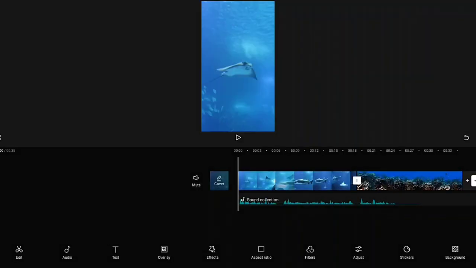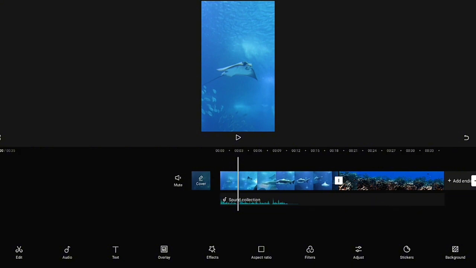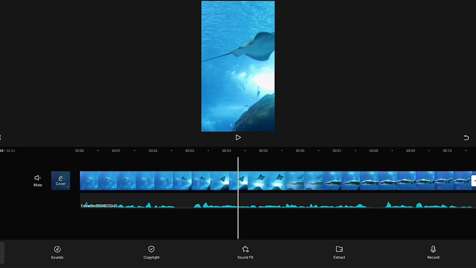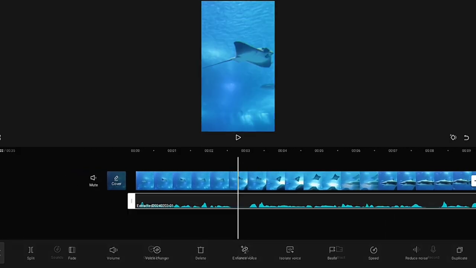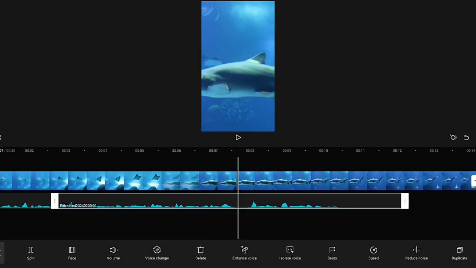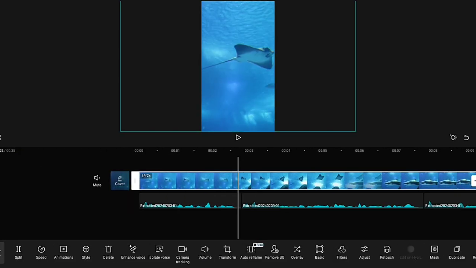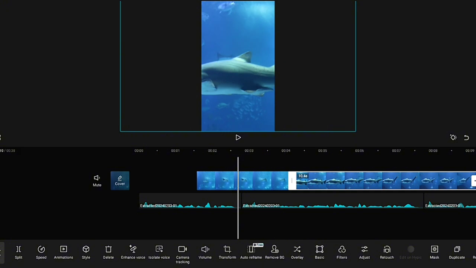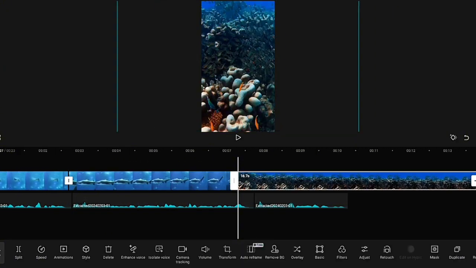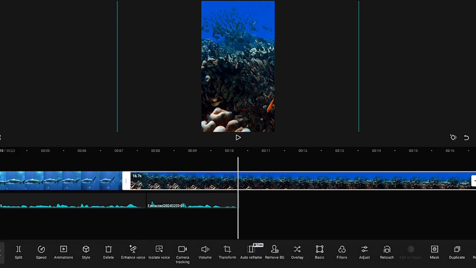Step 4. Now we'll do the editing. So come to CapCut. It's available both on mobile and PC. CapCut is extremely easy to use and it's free. So come to CapCut and create a new project and drop your videos and voiceover like this. Now you need to cut the audio's empty parts like this, so there are no gaps between the voices. Cut the video 4 to 6 seconds each, depending on your voiceover. So it's good to change the clip often for more engagement.